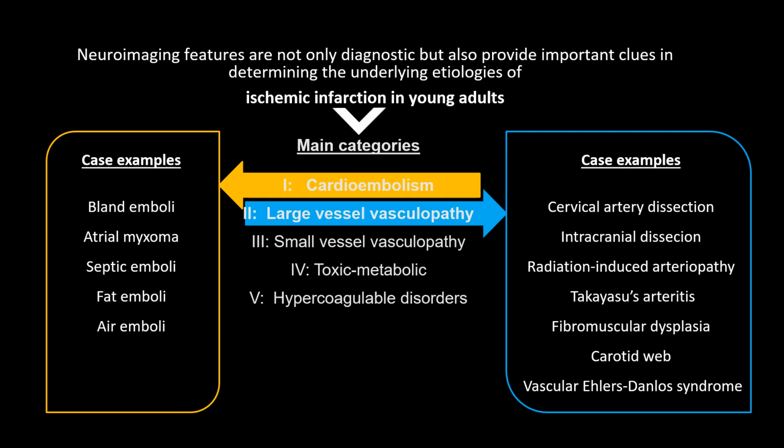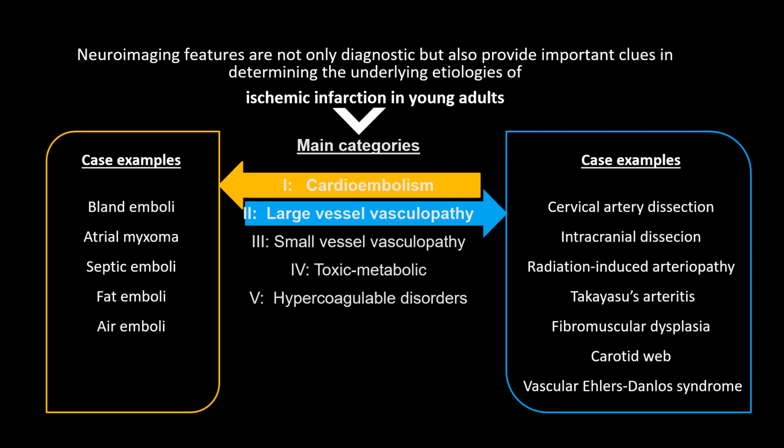In summary, we introduced the 5 categories of etiologies of ischemic infarction in young adults: cardioembolism, large vessel vasculopathy, small vessel vasculopathy, toxic metabolic, and hypercoagulable disorders. We went through examples of cases in the cardioembolic category, which is the most common in young adults.